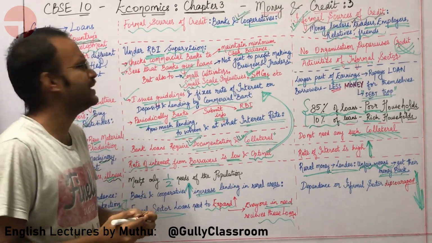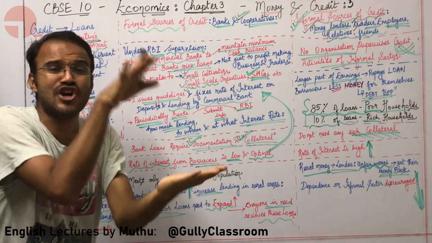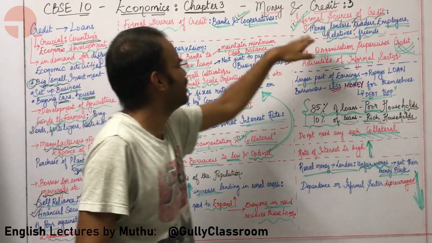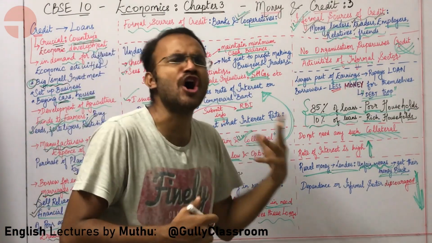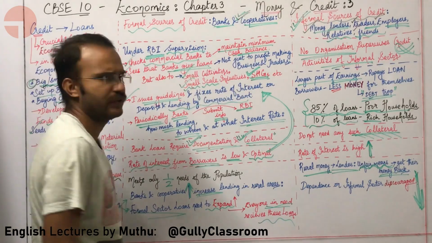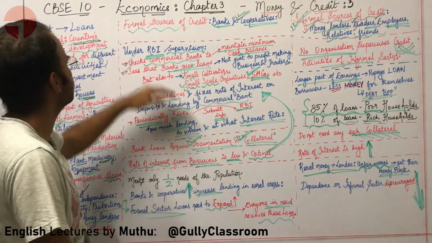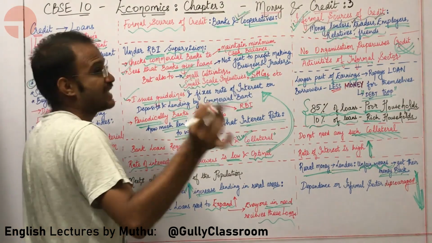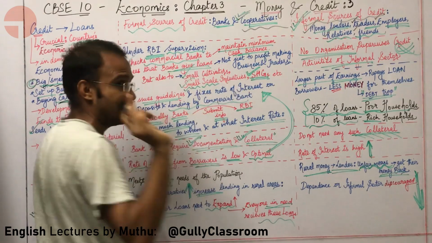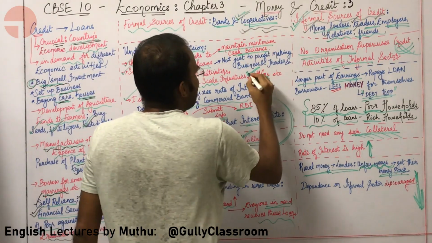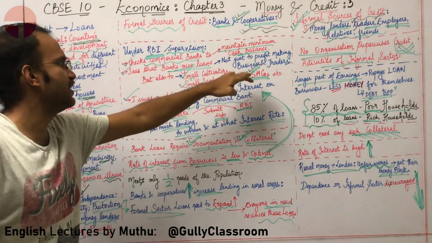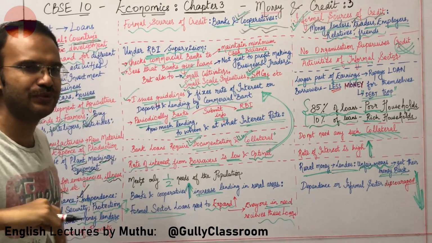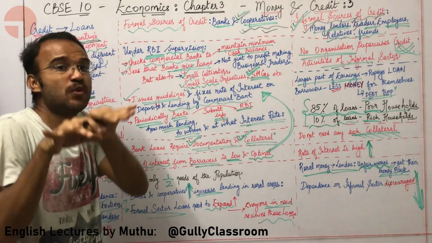The simple idea is a formal source of credit is authorized by a governing body. The informal source of credit has no such authorization. That is the basic difference. Sir, under whose authorization are the formal sources of credit like banks and cooperatives working? We will study about cooperatives in the next lecture. In the next lecture, we will study about cooperatives and SHGs, self-help groups, which will be handled in the fourth lecture of this unit. Let us come back to the lecture.